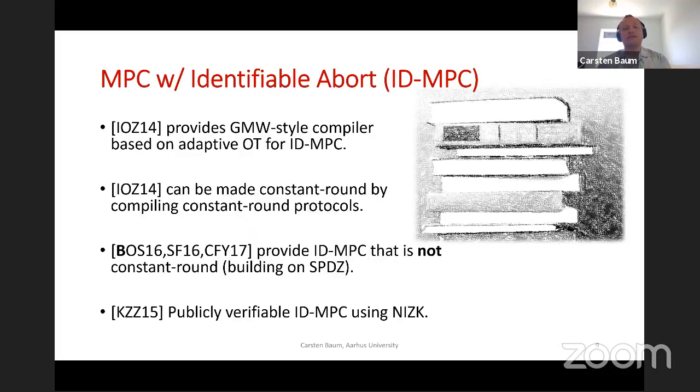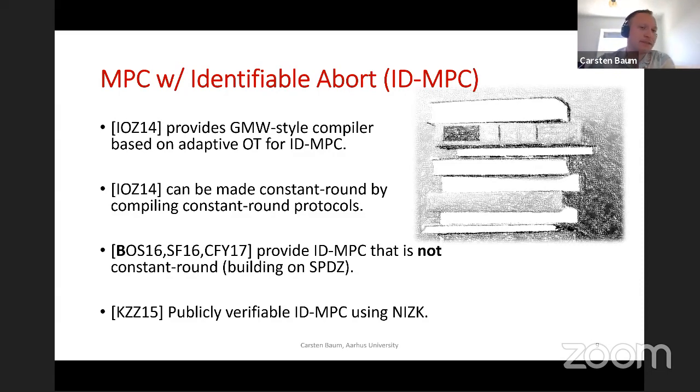I want to mention that we're not the first to talk about identifiable abort. As said before, this gained interest in 2014 with this work of Ishai et al., where they provide a GMW style compiler for constructing an MPC with identifiable abort. A disadvantage of their work is, since it's a compiler, you could also take a constant round MPC protocol and just throw the compiler on top.